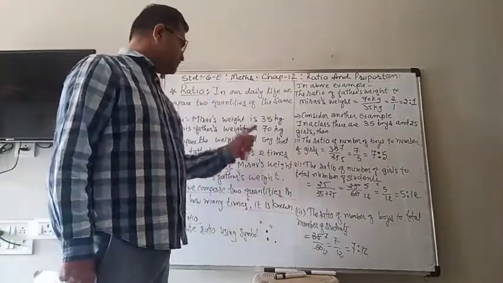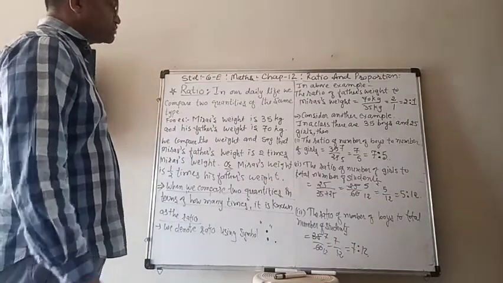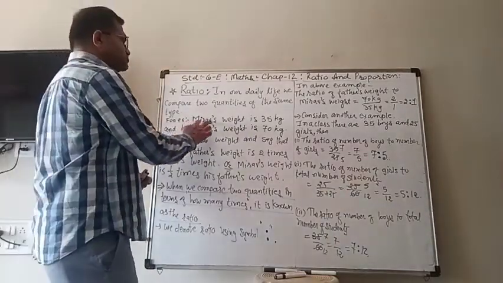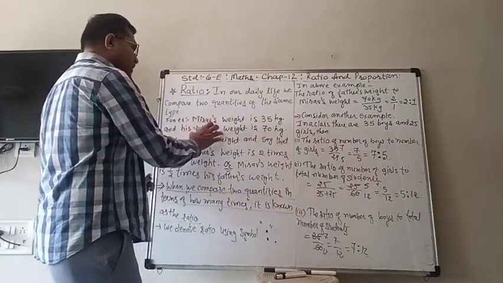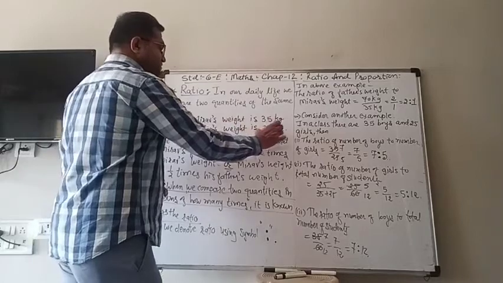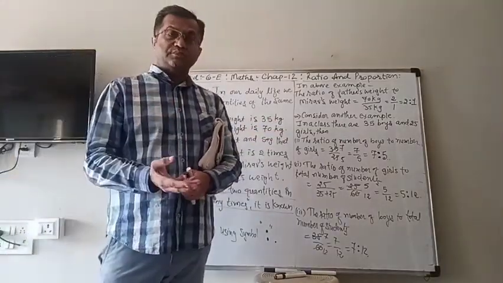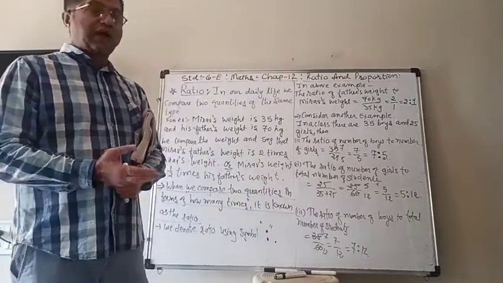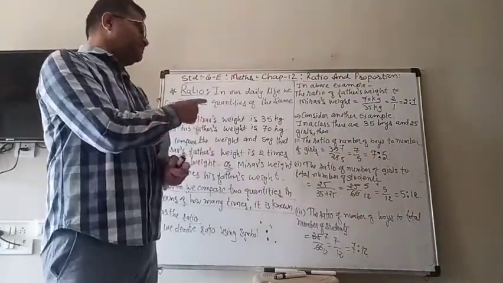Here let us consider the same example again. Mirav's weight is 35 kilogram. His father's weight is 70 kilogram. Now we want to find the ratio of the father's weight to Mirav's weight, or vice versa.